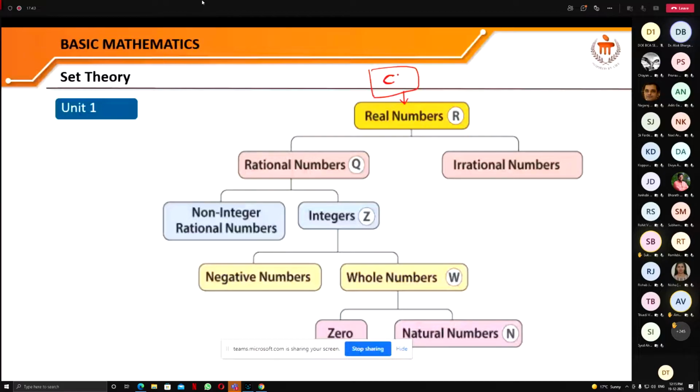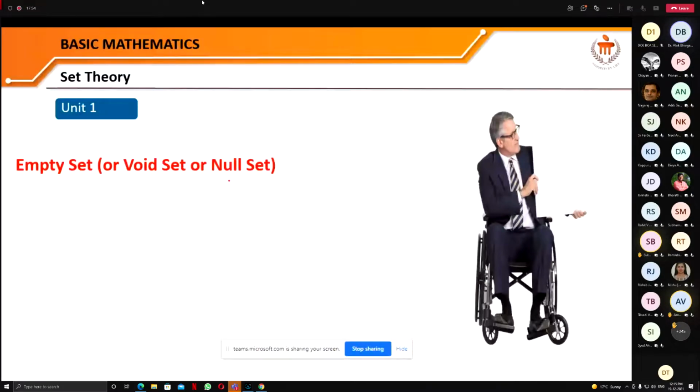Now let us see certain different sets. The first one is the empty set, also called the void set or the null set. Can you see this man holding something in his hand, and that is quite blank?